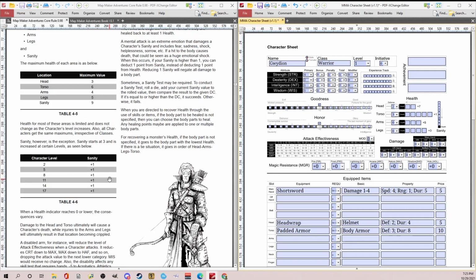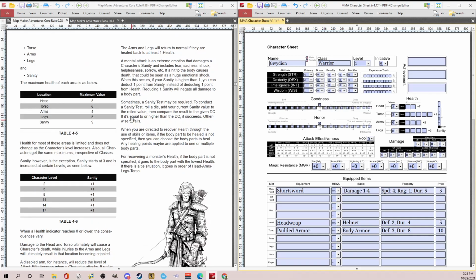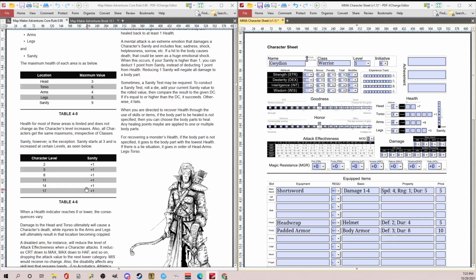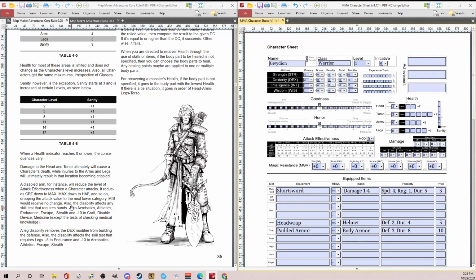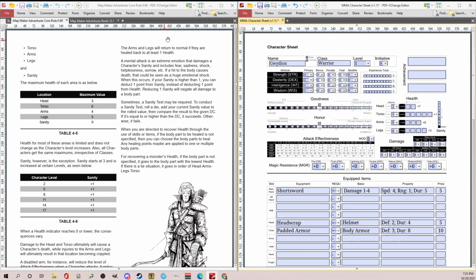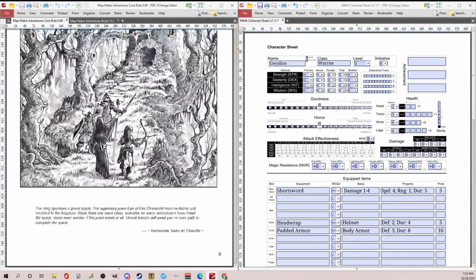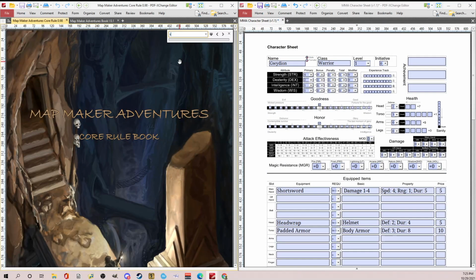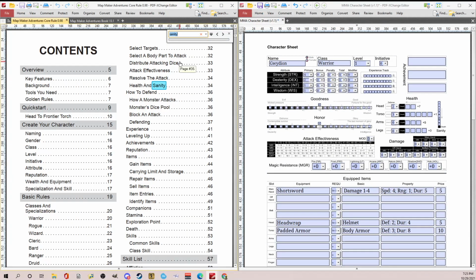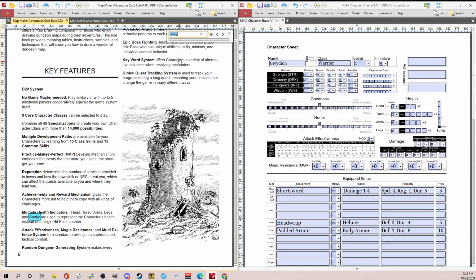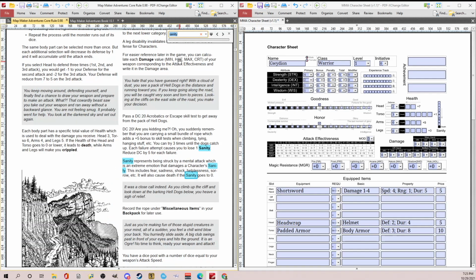And then for sanity, it's obviously an attack against your mental health. Now let's see what this tells you, because I think it'll tell us what it starts with. I know it does tell us somewhere, and I want to say that you start at 3 or 4 sanity. And I'm not going to go through the attacks, but let me see if I can find sanity starting, and then maybe we'll stop for today, or for this video, I should say.